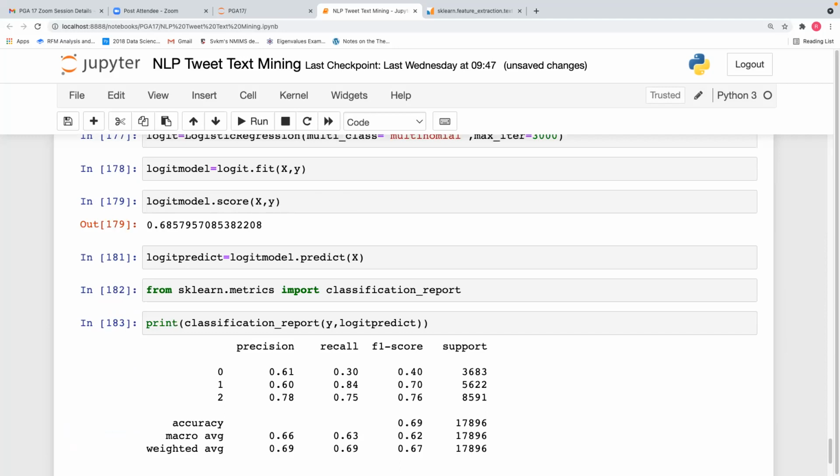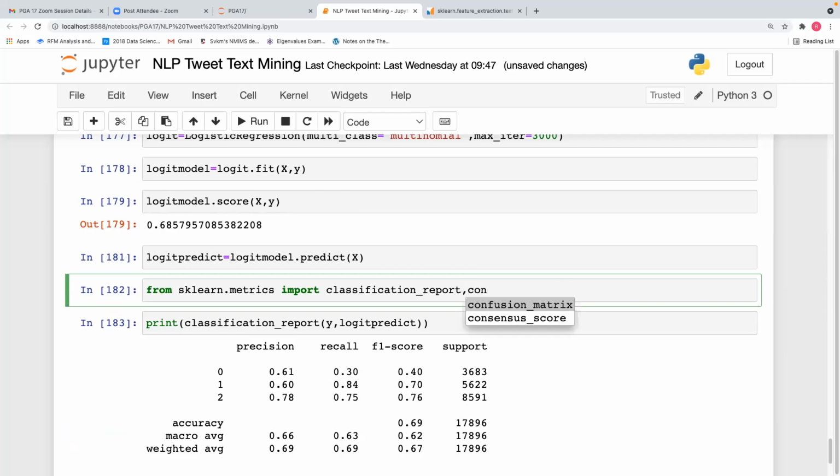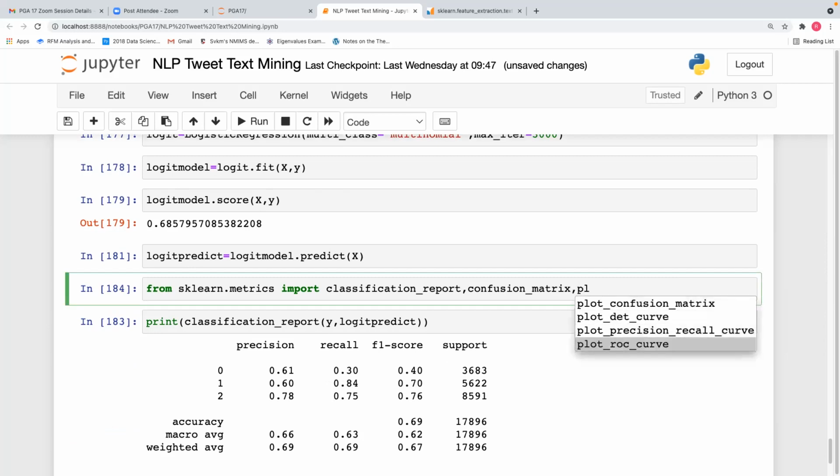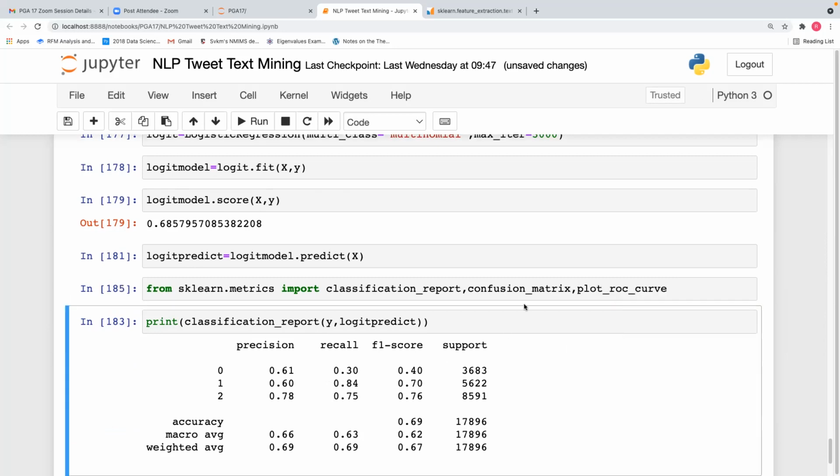So for class 0, the recall and F1 score are very low, right? If you want to see the confusion matrix also, you can do that. We import three functions: confusion matrix, plot ROC curve, and classification report.